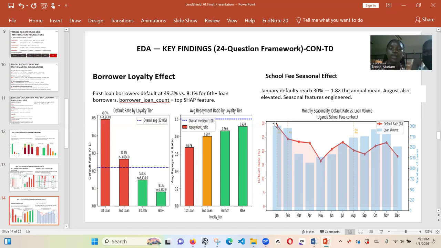So parents will acquire loans and the default rate will be high. When we reach May, the default rate is low because students are on holidays. And then when we go to September, the default rate is again low because they are on holidays. But in July, they are at school. They have acquired loans and the default rate is high. But then in December, it is low because the students are home.